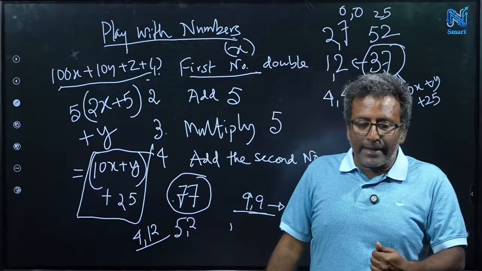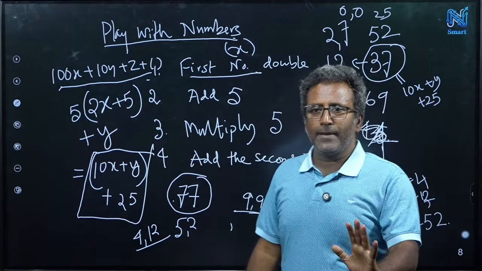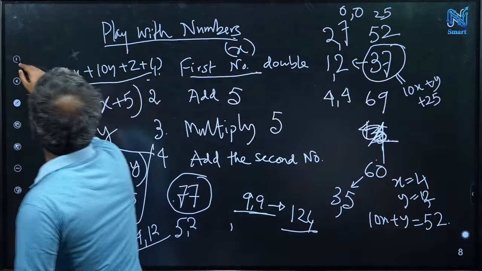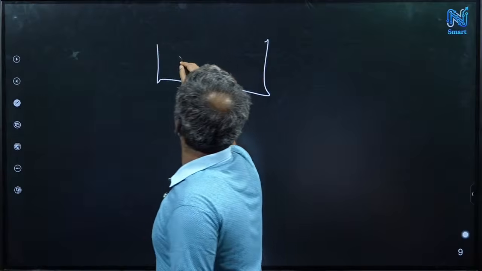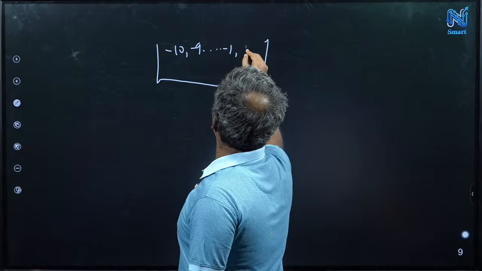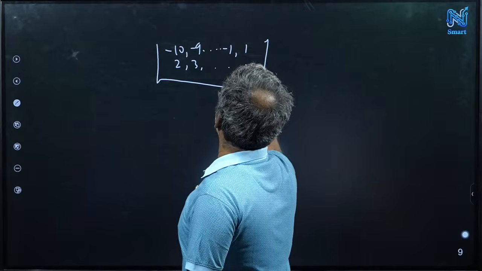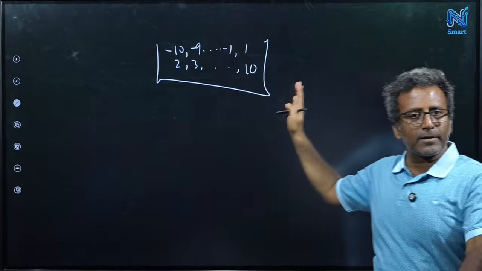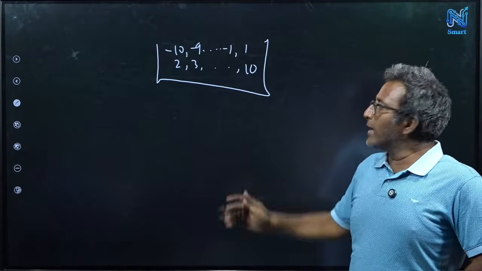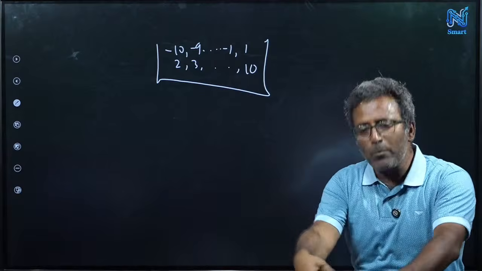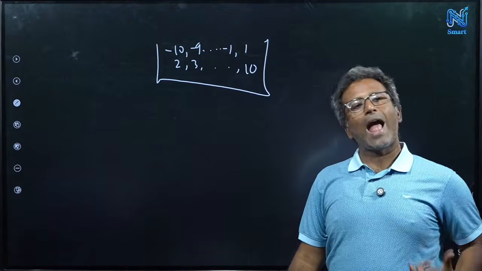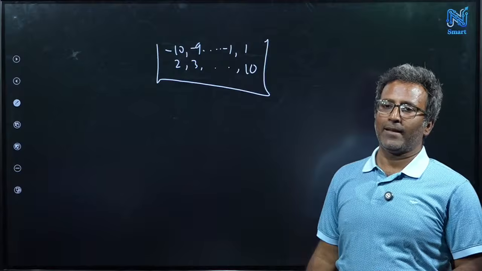So what the teacher did: you don't have to answer correctly. You can answer whatever you like. There are 20 students, so I have a box with 20 numbers: minus 10, minus 9, 1, minus 1, 1, 2, 3, and 10. I have 20 such numbers. It could be minus 1, could be 1, no 0. You are 20 students, you all pick one number, just like a lottery. You get your own number.